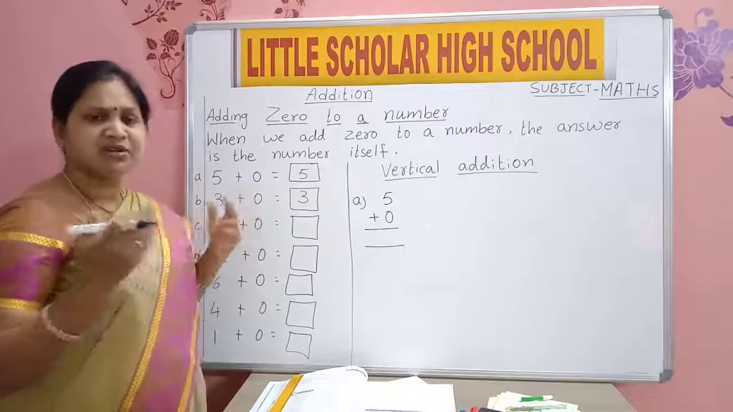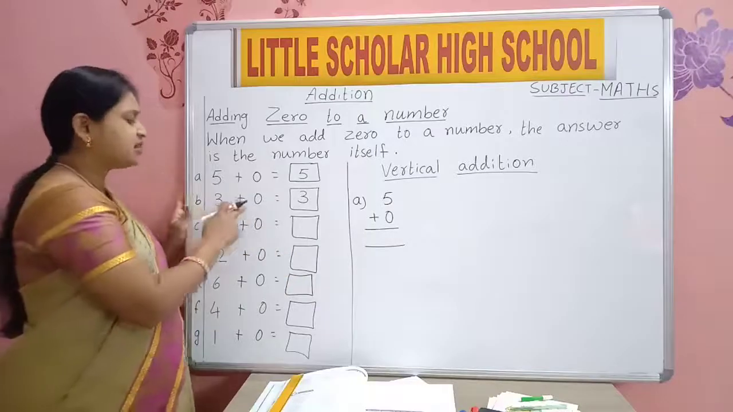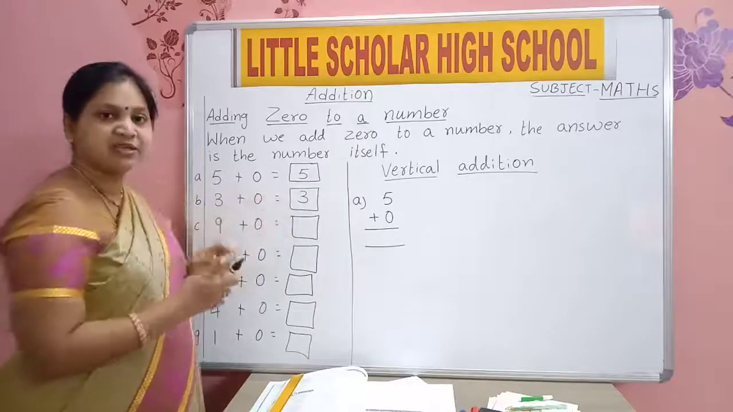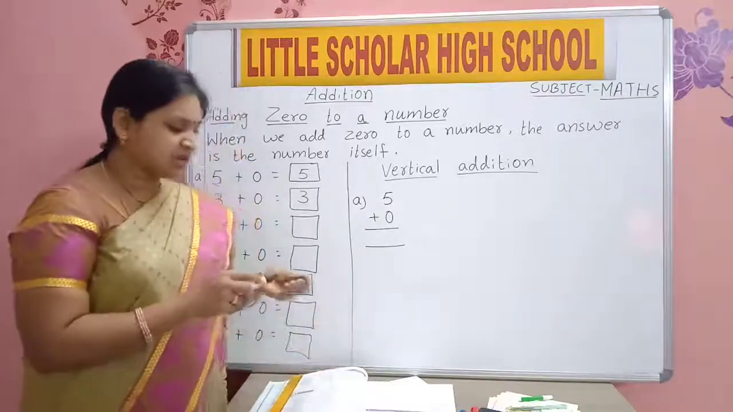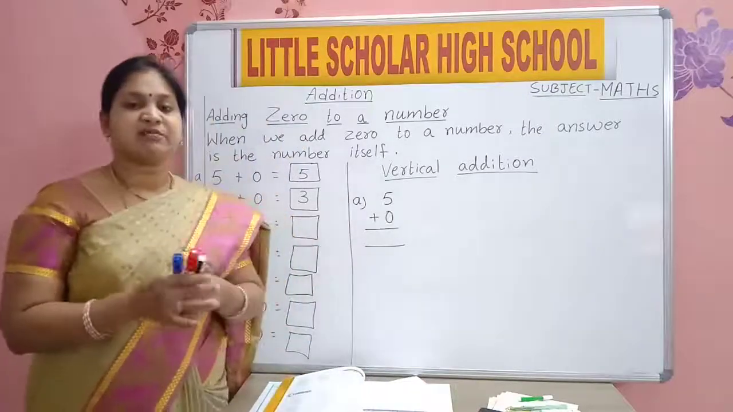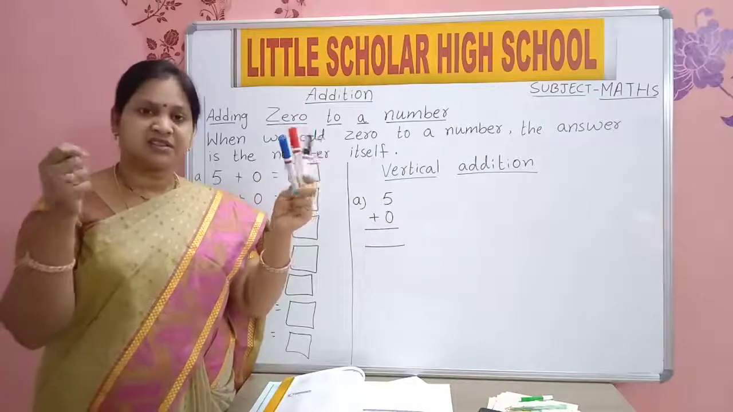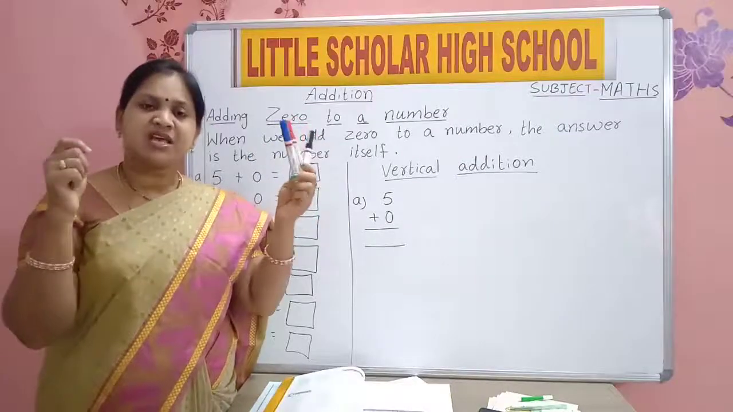0 means we will not add anything. 3 plus 0, 3 only. Now see here, how many markers do I have in one hand? 3 markers. In another hand, nothing. That means 0.